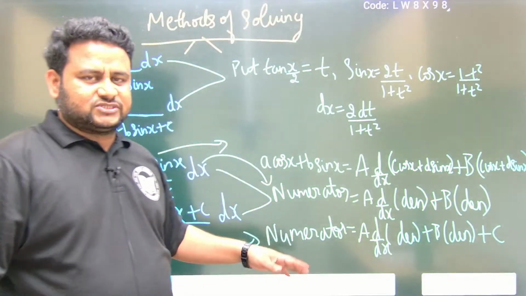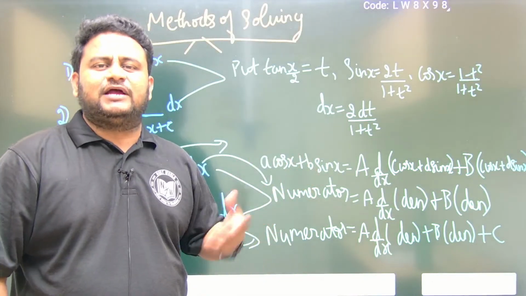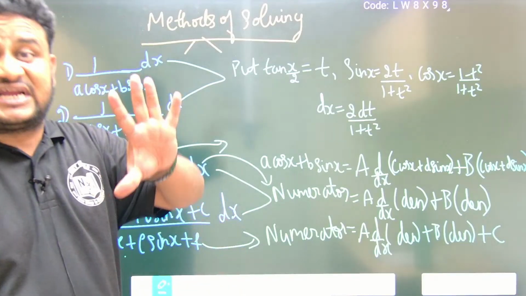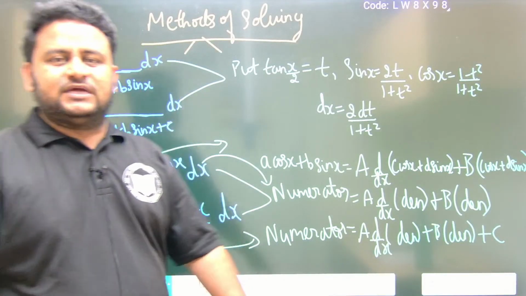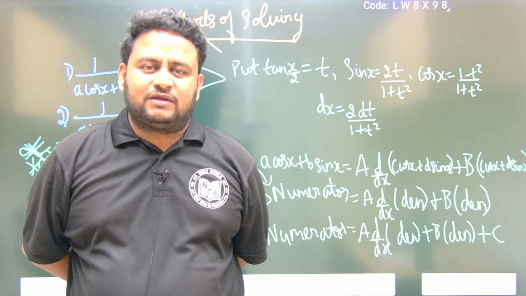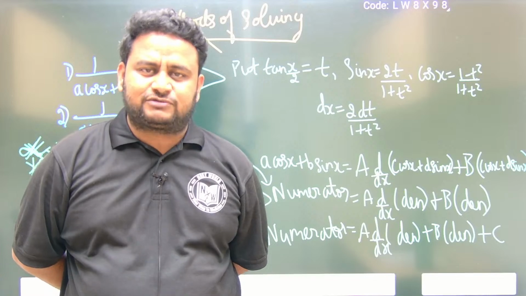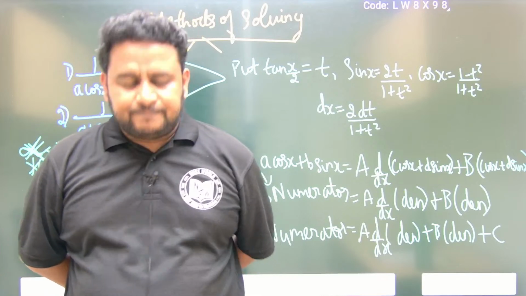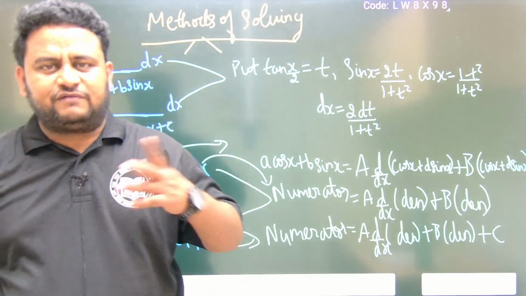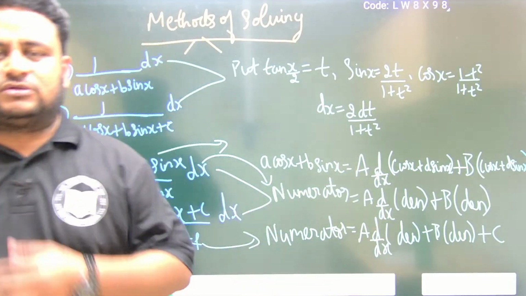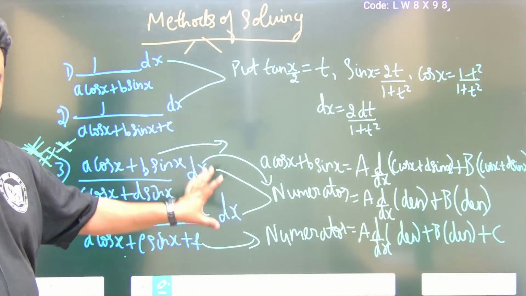On solving this, you will get to a form where you have to apply certain formulas. There are 9 standard formulas of integration, that is 1 by a square minus x square, 1 by a square plus x square, 1 by square root of x square minus a square, 1 by square root of x square plus a square, like that. There are 9 special types of formulas of integration. Based on that you can solve these questions. You will get into that form and you can solve these questions.